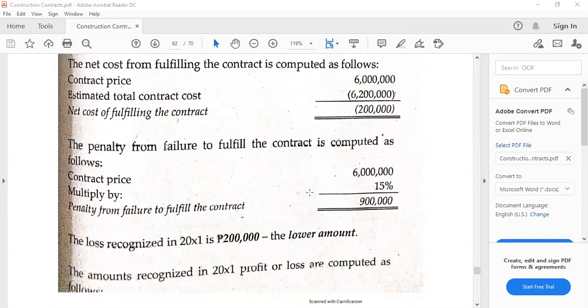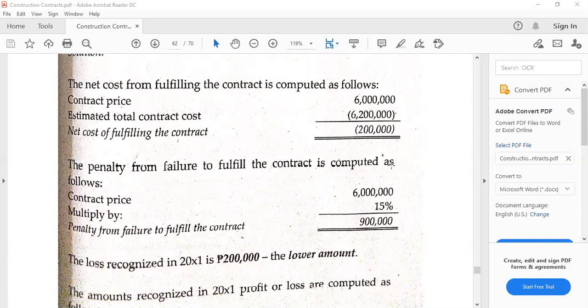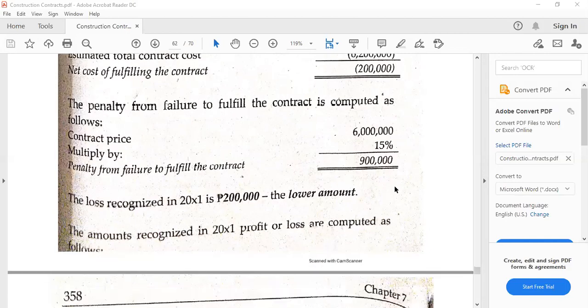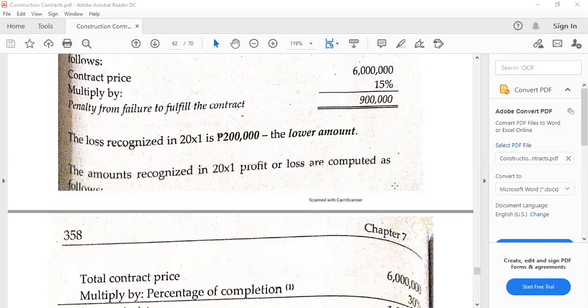While letter B is 6 million pesos times 15%, 900,000. Now we choose the lower amount or value. It's also possible that this is not around, like the penalty. It's not part of the provision. So we only have to consider the net cost of fulfilling the contract, which is the negative value. Also, we should be reminded that this is applicable when there is a loss. If there is no loss, meaning the contract is not onerous, there is no analysis like this.